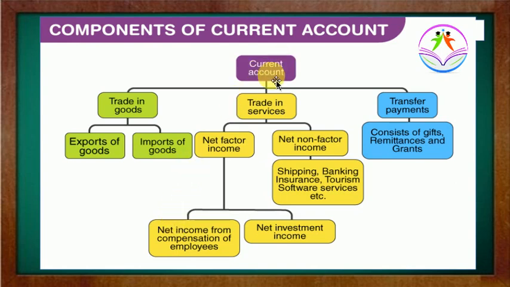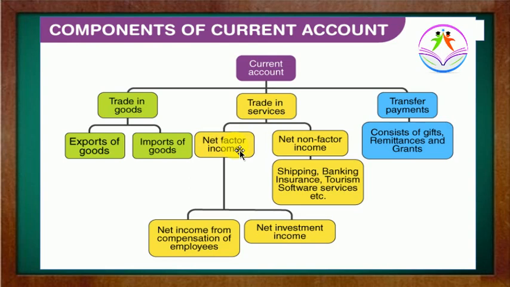So here this current account is divided into three subheadings. First is trade in goods, that is also known as visible things. Second, trade in services, which is also known as invisible things. Third, we have transfer of payments. So let's start one by one. When we talk about this trade in goods, we will consider all the economic transactions related to the export of goods and import of goods, right? So this is your visible item of the current account. Next, transactions related to the services, which is invisible. It is again divided into two parts.